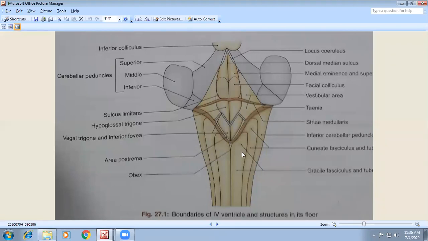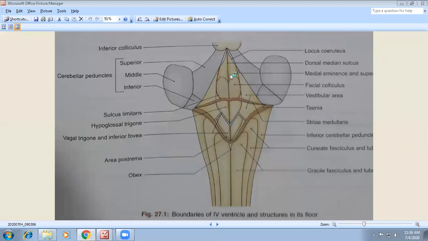We are going to get the part which is bounded inferiorly by the gracile fasciculus tubercle and cuneate fasciculus tubercle, and we have the area postrema here. So you have to remember what the floor of the fourth ventricle is. Very important question.